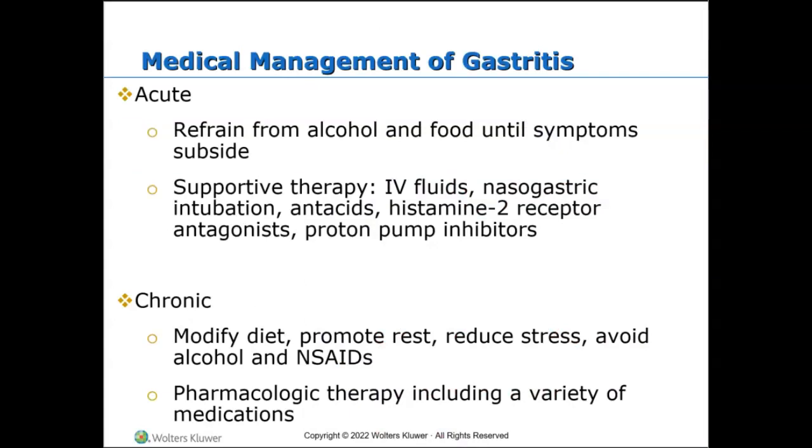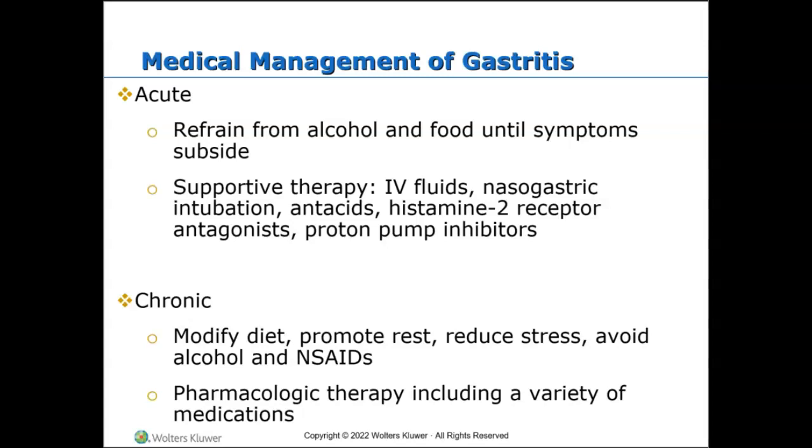Okay, medical management of gastritis. So treatment for gastritis includes total cessation or stopping drinking alcohol, stop smoking, stop taking anti-inflammatory drugs, not eating any spicy food, as well as managing stress. It may involve immunomodulatory therapy, like autoimmune enteropathy. It could be dietary modification.